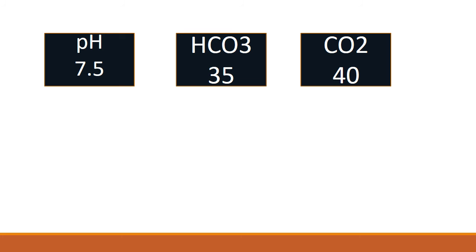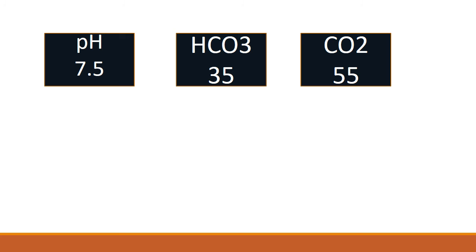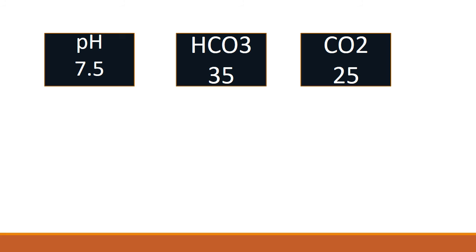Next, pH is 7.5, alkalosis. Bicarb is 35, so bicarb is very high here. It is metabolic alkalosis with normal carbon dioxide, so no compensation. Metabolic alkalosis with no compensation. That's the answer. Next, pH is 7.5, alkalosis. Bicarb is 35, metabolic alkalosis, and carbon dioxide is 55, so it's in compensation. It's metabolic alkalosis with respiratory compensation. Next is again alkalosis, metabolic plus respiratory component. So it is mixed pattern alkalosis.